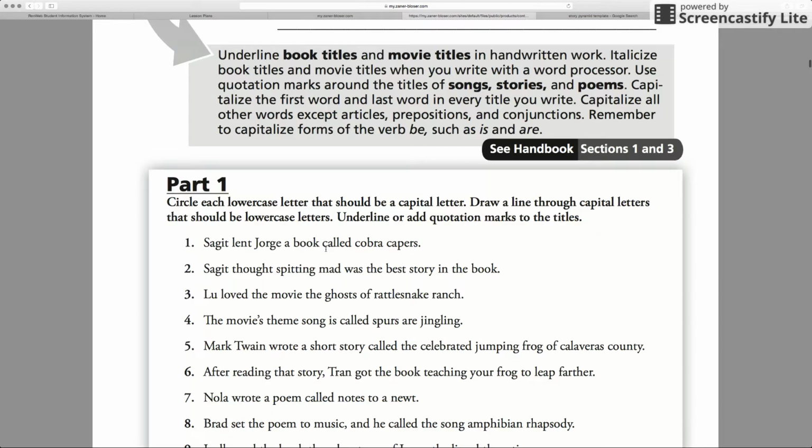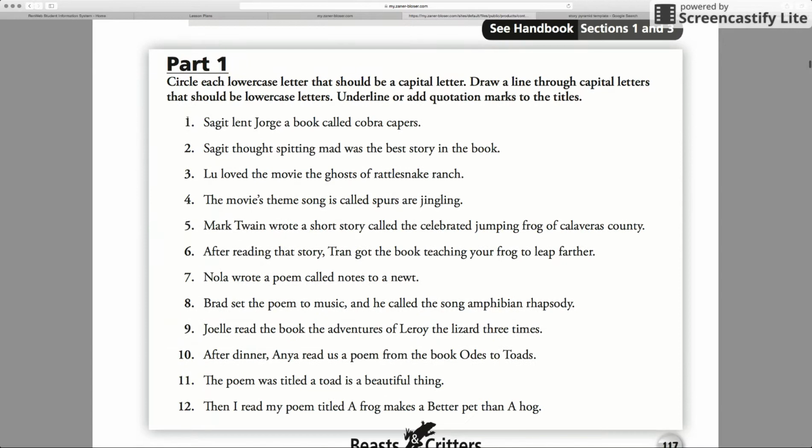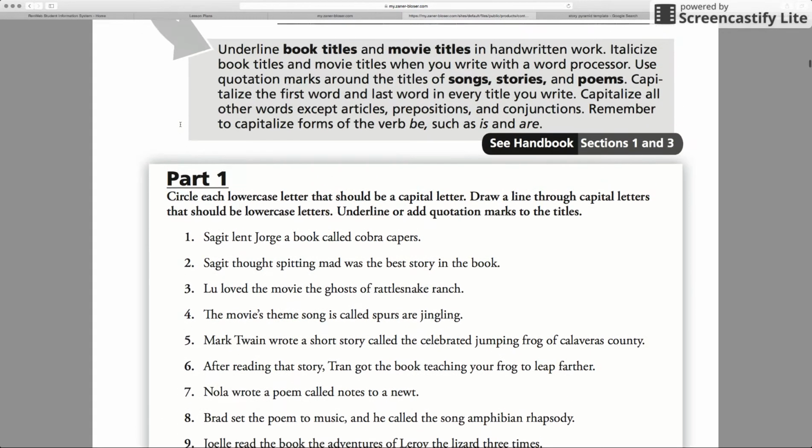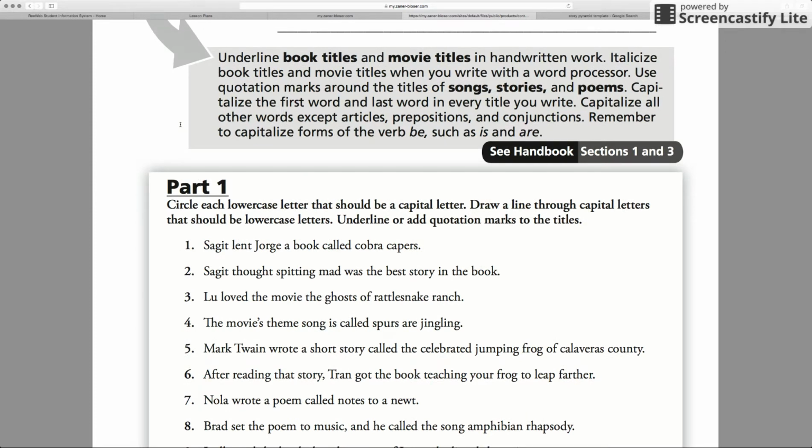Okay, let's go back up and look at part 1 together. We're going to do number 1. I am not sure how to pronounce his name, so we'll say Saget lent Jorge a book called Cobra Capers. Okay, now we know that this is a book, and the book is called Cobra Capers. So what do we do to books? If we look back up here, in our gray box, it says that we underline book titles. So Cobra Capers should be underlined.